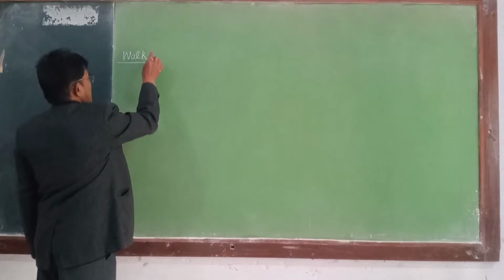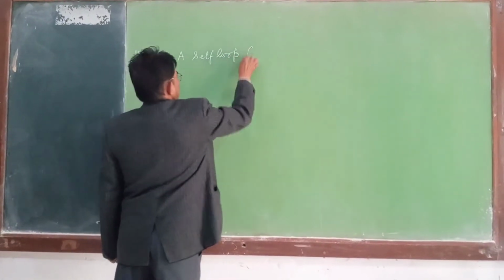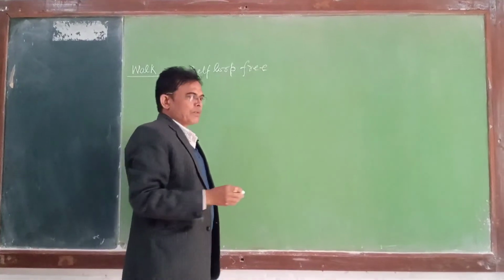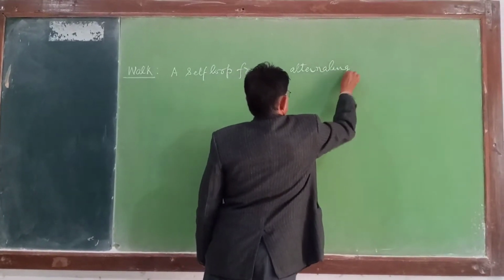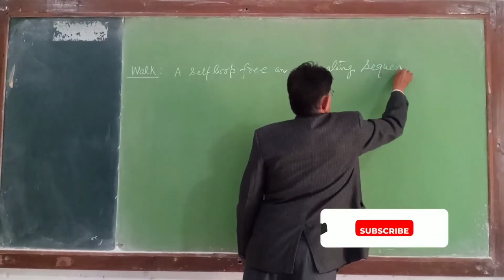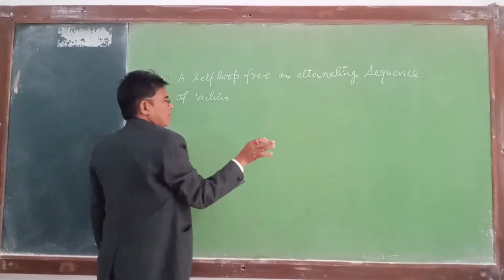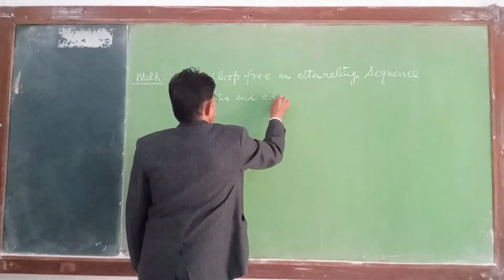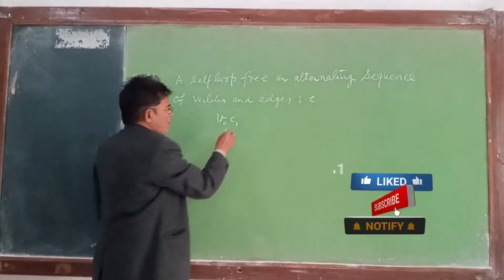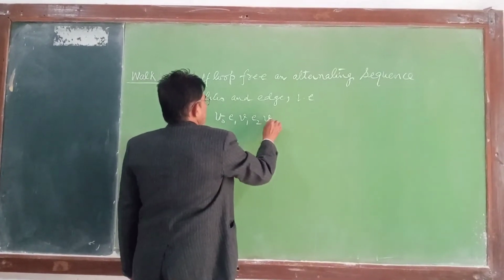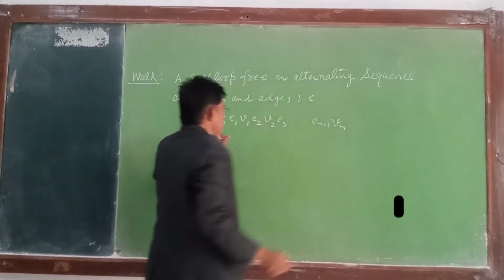So the definition of walk: a self loop free, finite alternating sequence of vertices and edges, that is V0 E1, V1 E2, V2 E3 up to En minus 1 Vn. This is a walk.